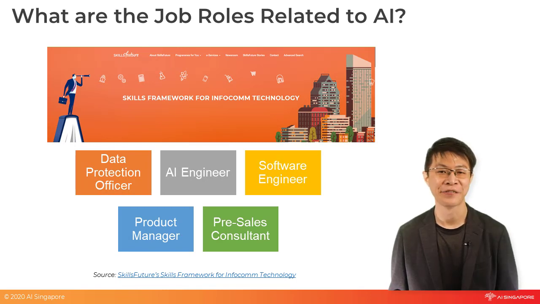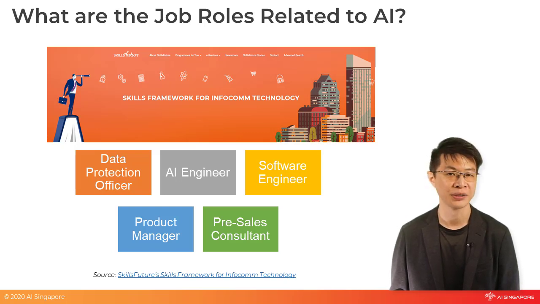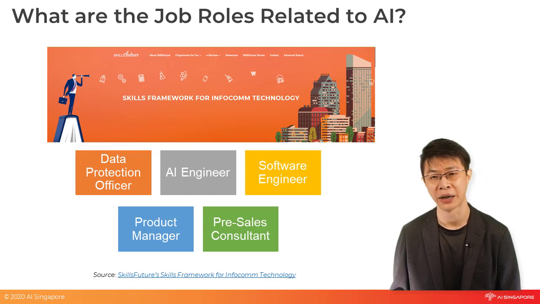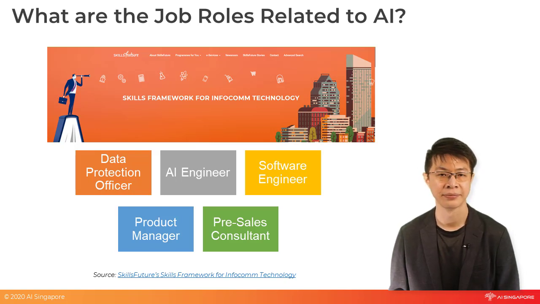How was the video? I find it very inspiring and hope it is the same for you. There are multiple job roles related to AI, but not all of them require coding skills. They are essential roles that support different aspects of an AI project. They are jobs that support AI development work, such as a software engineer, jobs that catalyze the commercialization of an AI solution, like a product manager, and jobs that ensure data privacy, such as data protection officer. SkillsFuture has a comprehensive skills framework for Infocomm technology job roles. You can check their website for more information on the skills required for the various jobs in this sector.